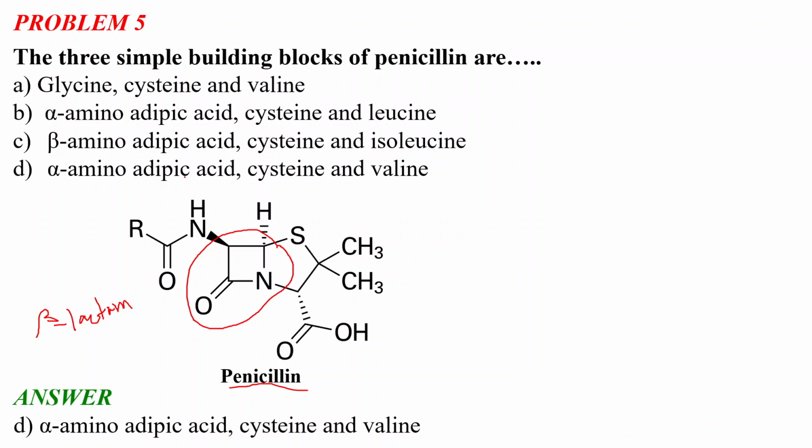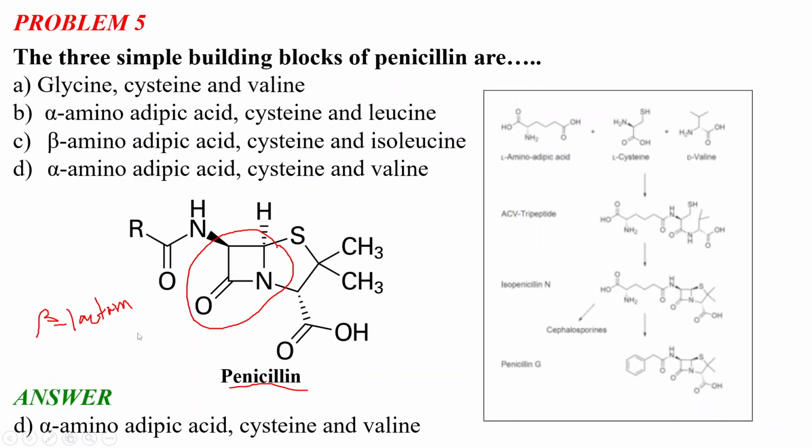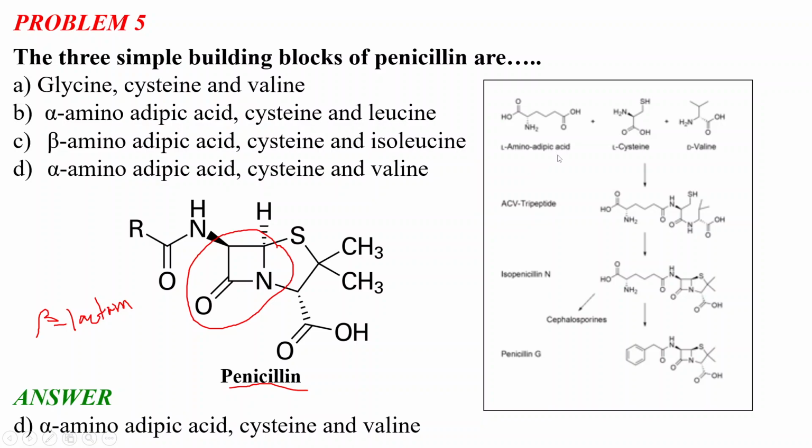Please remember the structure of penicillin. I generally say that you don't need to remember big structures and big molecules, but penicillin is a different thing. Penicillin is a very important molecule, and I suggest you please remember the structure of penicillin, including these stereospecific areas. That means there is a hydrogen below the plane here, a carboxylic acid below the plane here, and an amide group above the plane. This stereospecificity is very important for the activity of penicillin, and these are the three very simple building blocks of penicillin: L-amino adipic acid, L-cysteine and D-valine.